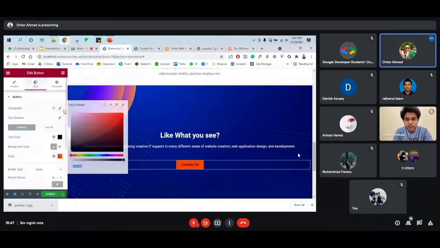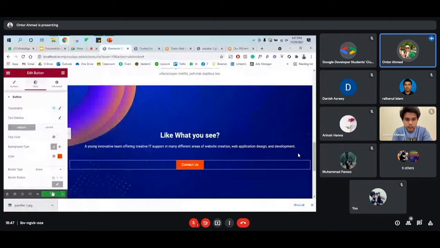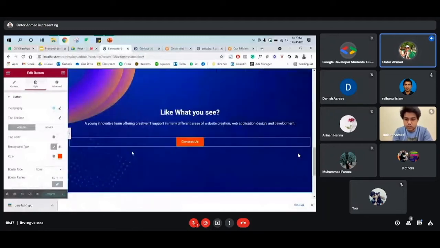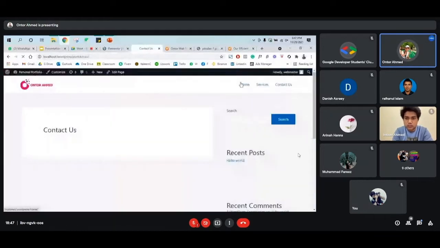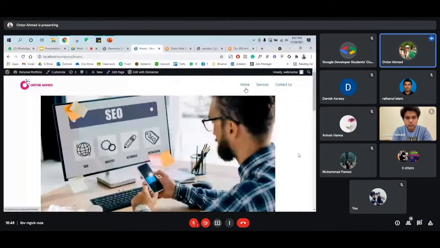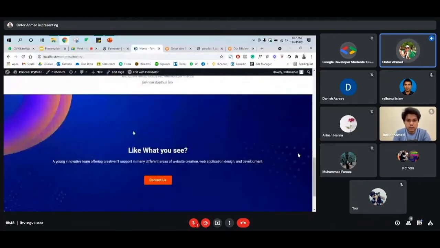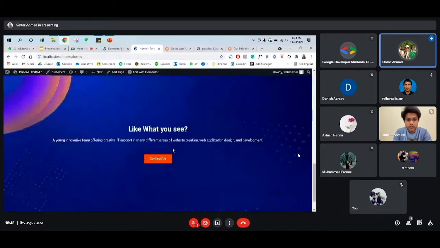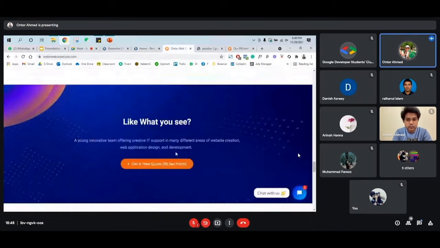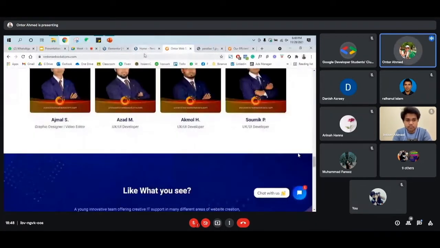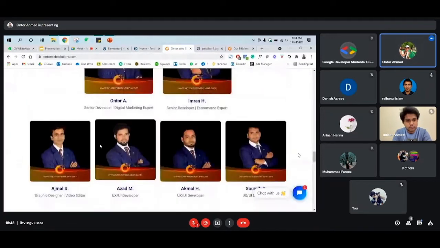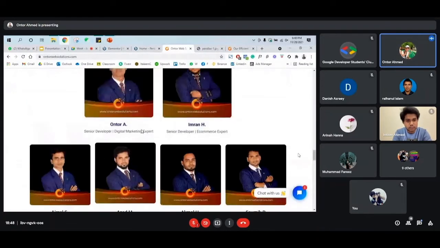Okay, and then update. So we already did this section, and we can go to the home page again and then just refresh it. Okay, so once we click on that home page, as you can see, the full section is already created here. It's very nice if you see. So you need to select any example page or example website, and then you can create by yourself. Okay, now we'll go to the most important section, that is called our theme.